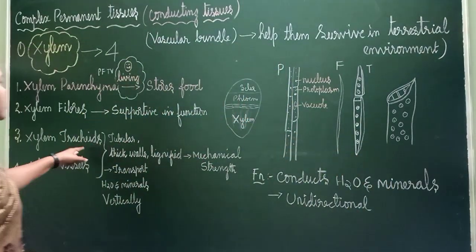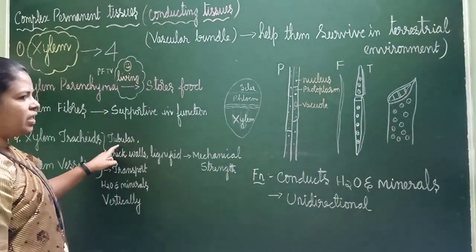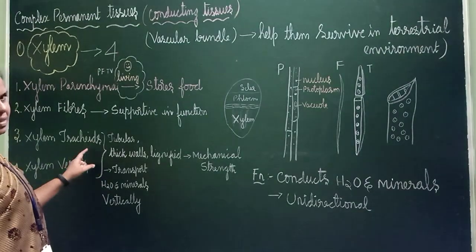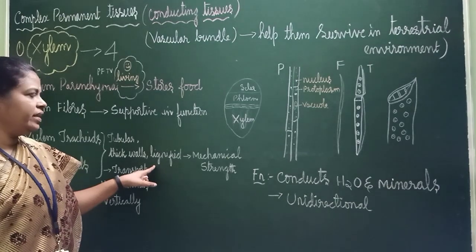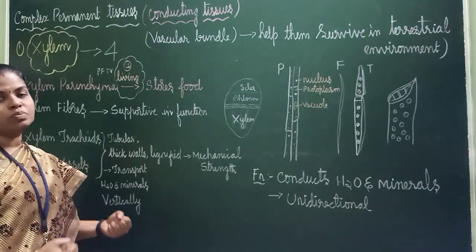Xylem tracheids and xylem vessels. Here, they are tubular in nature, a tube-like structure. They are thick; the wall is very thick. Why? It has lignin. Lignified thick walls, and because of that it gives mechanical strength.